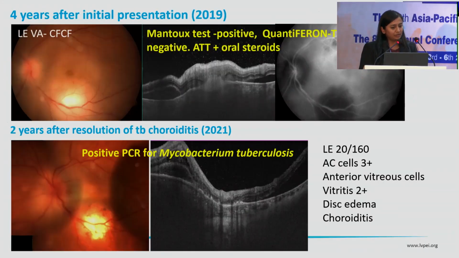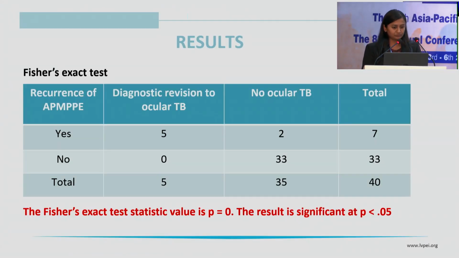However, 4 years later, she came back with a drop in vision. There was a choroiditis lesion that you can see along the inferotemporal arcade. The Mantoux was positive; the QuantiFERON was negative. We treated this patient with ATT and oral steroids. She was better. However, 2 years later, she came back with a recurrence of the TB choroiditis at the same location. This time, we also performed a PCR, and the PCR was positive for Mycobacterium tuberculosis.